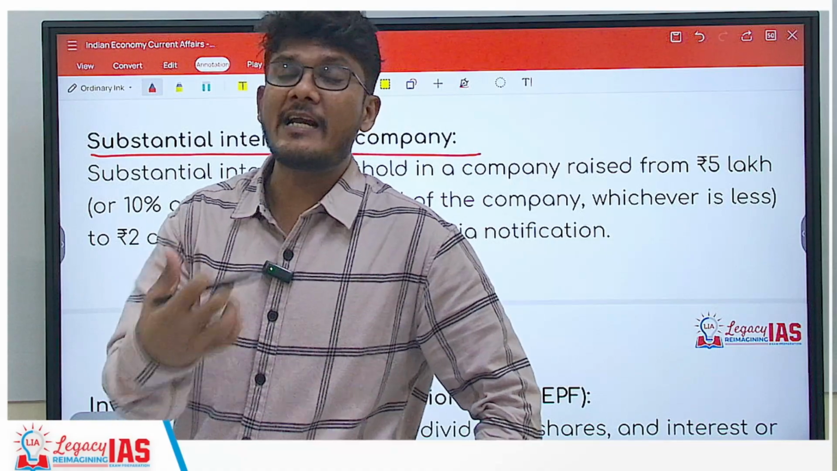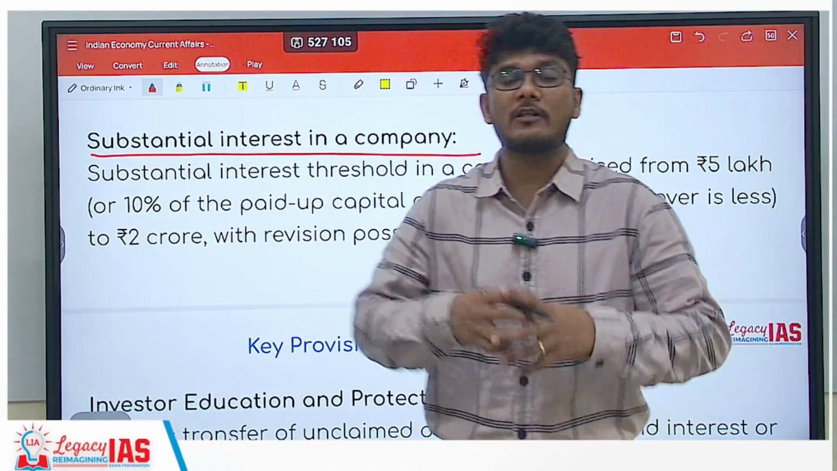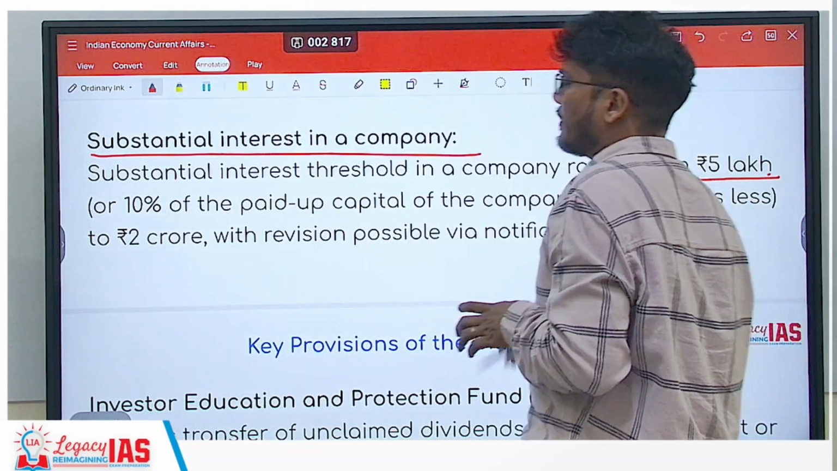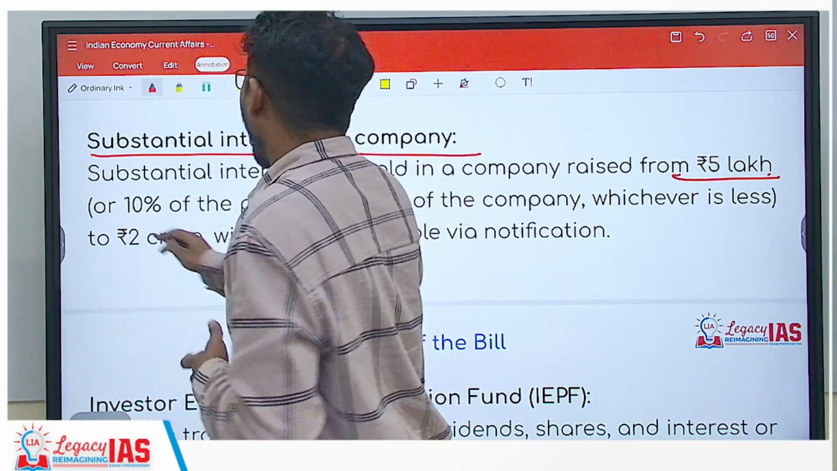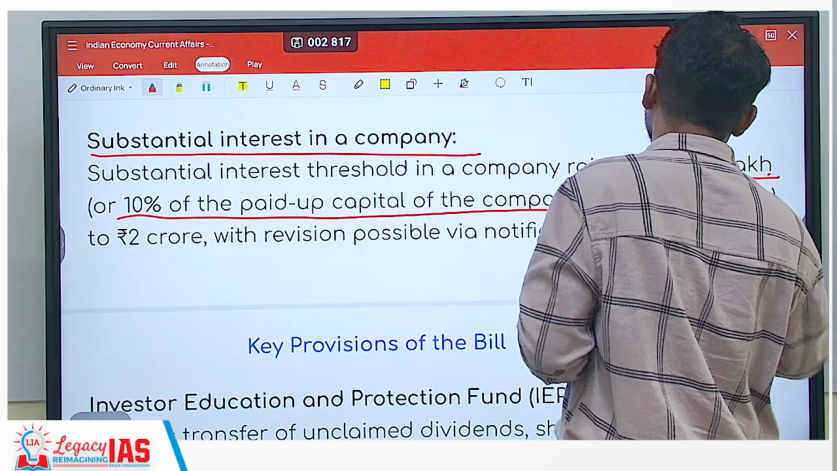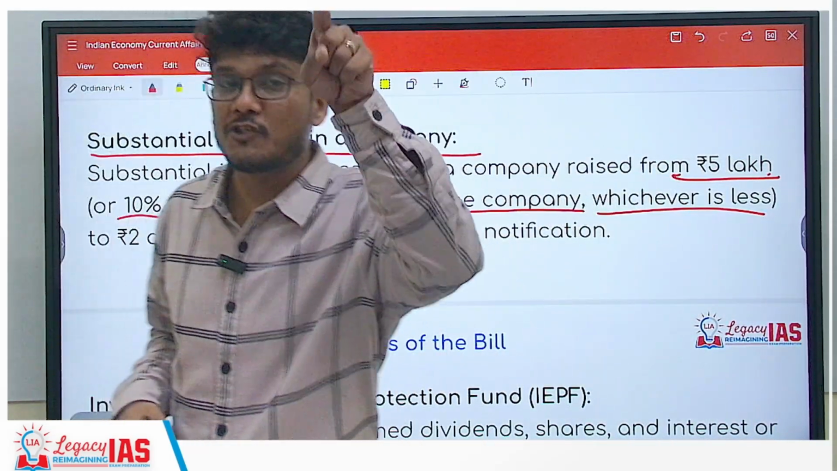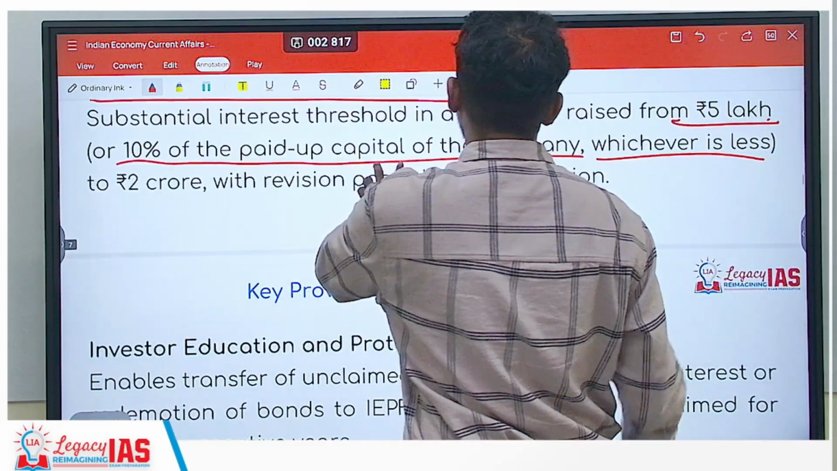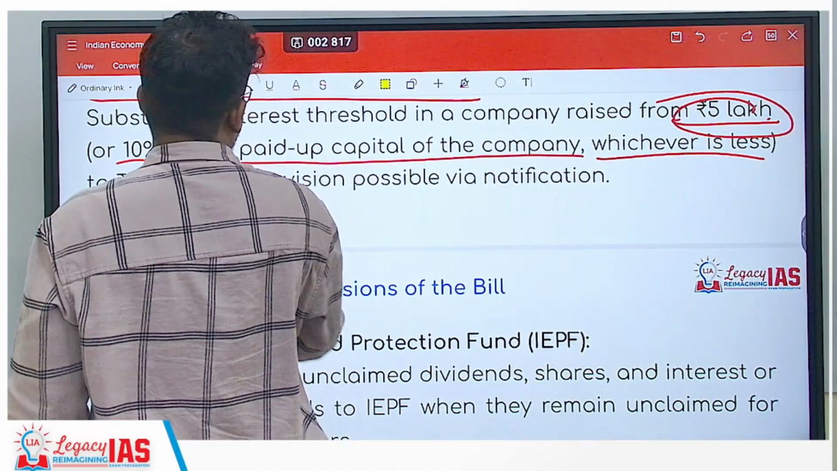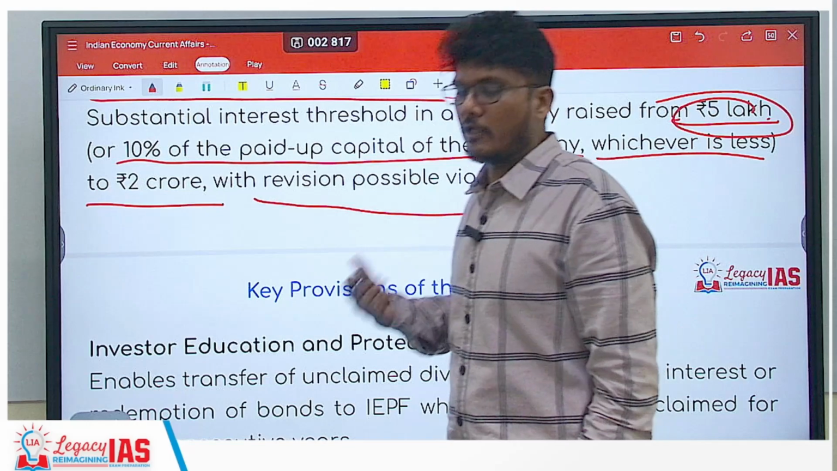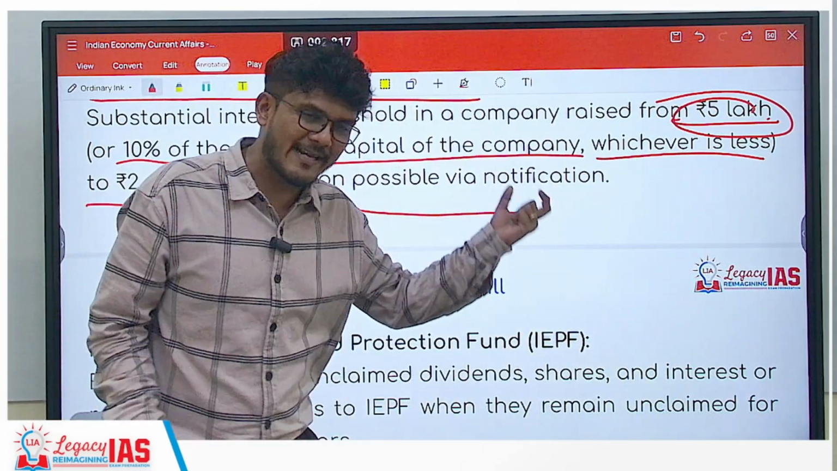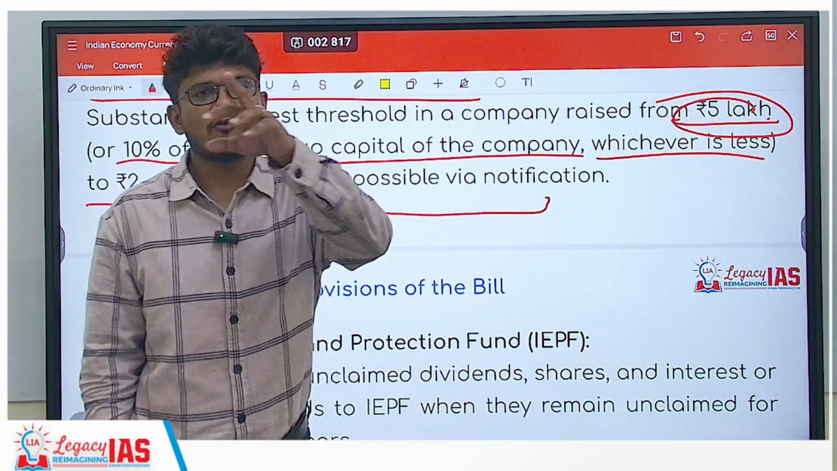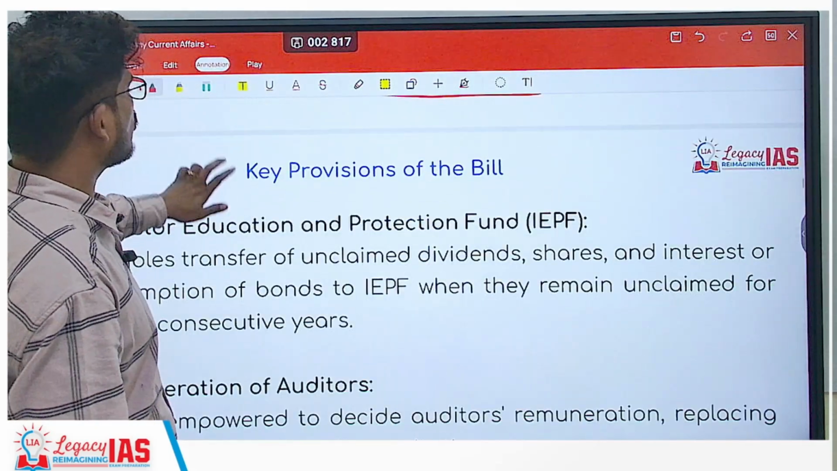Who is having a substantial interest in a company is decided based on the amount of money that is invested. So if I would have invested, let's say, around 5 lakh rupees, or 10% of the paid up capital of the company, whichever is less, I would have been said to have a substantial interest in that particular company. Now that definition is being changed, and that 5 lakh rupee limit has been increased to 2 crore, with of course revision possible via notification. Means what? If the government wants to revise it, revision can be done. For that, amendment may not be required, just a notification should be enough. So presently, what is the change? From 5 lakh, it is going to 2 crore rupees.